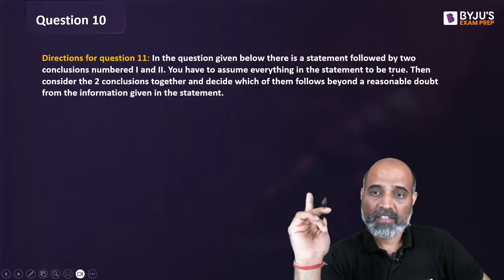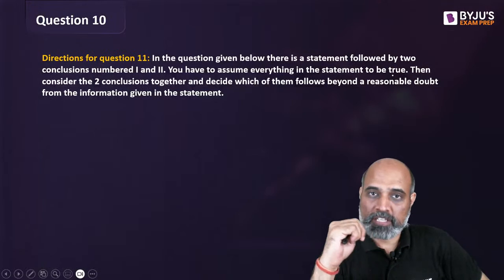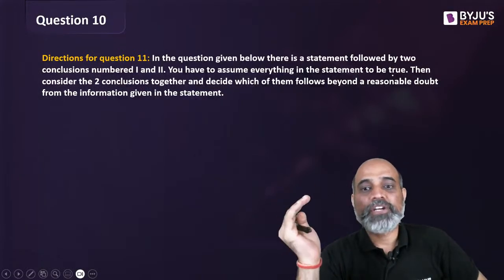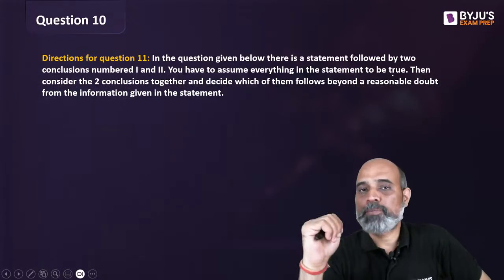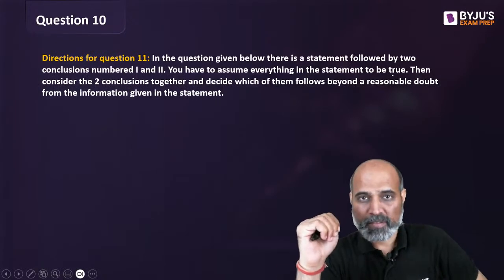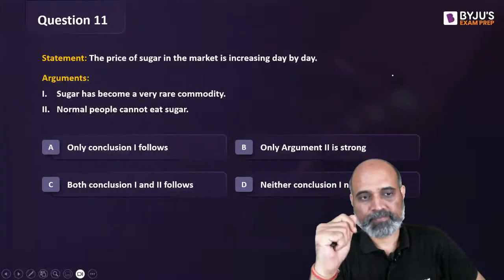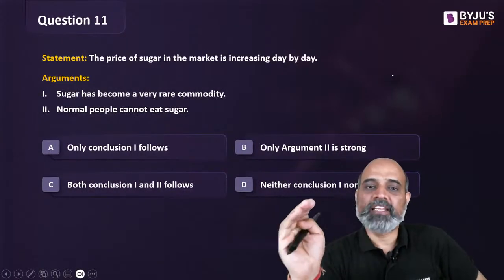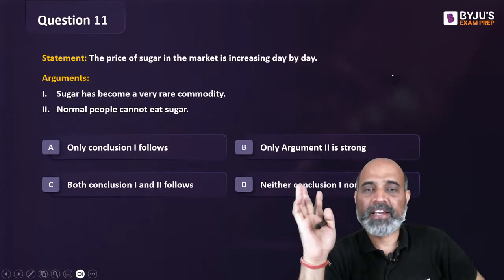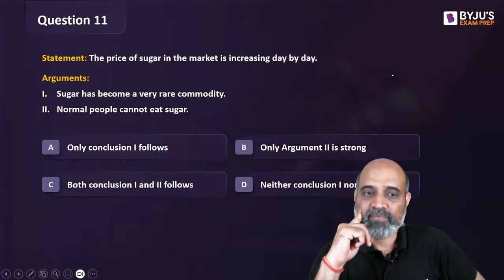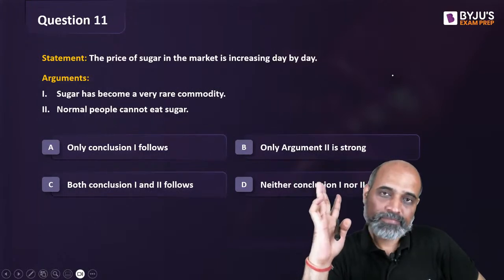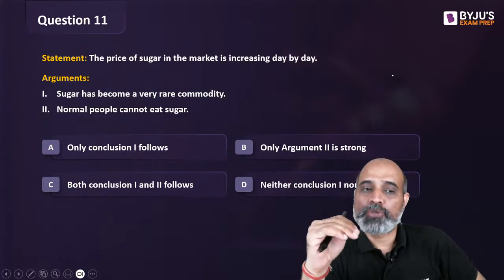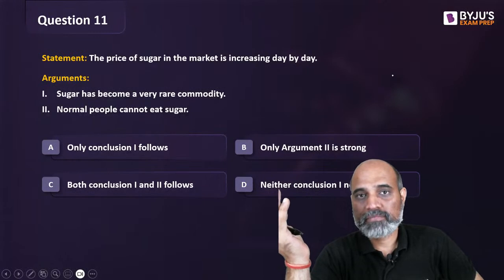It's a fact. Then consider the two conclusions that follow it, and then you need to decide which of them follows beyond a reasonable doubt from the information given in the statement. ठीक है? Example के तौर पर, the price of sugar in the market is increased day by day. ठीक है? So चीनी की कीमत बढ़ रही है. Arguments are sugar has become a very rare commodity.